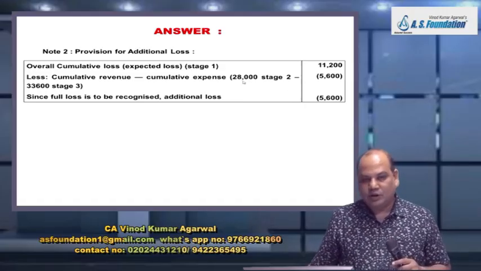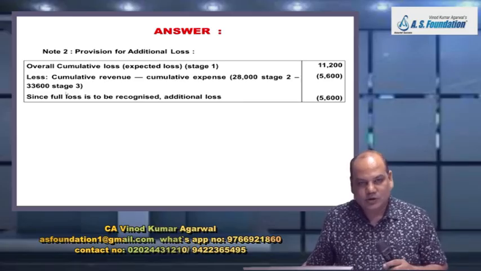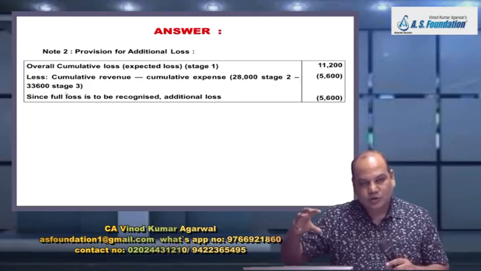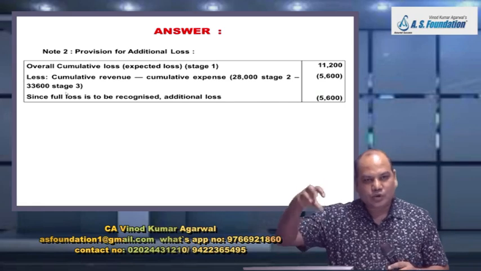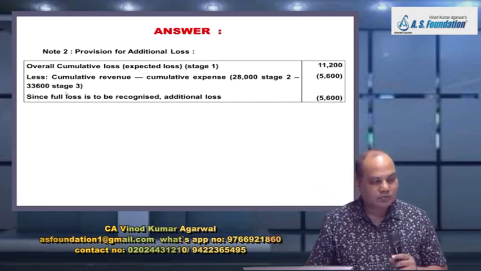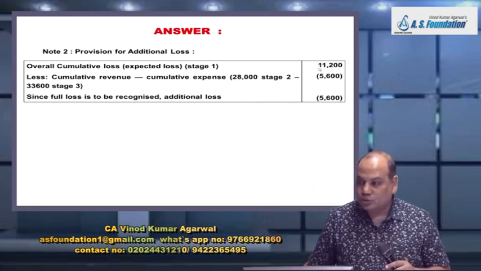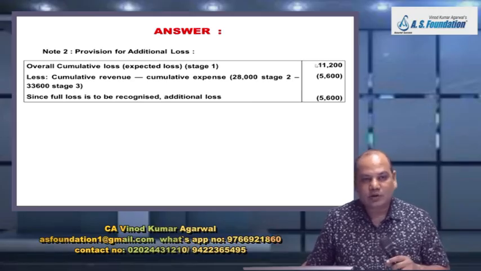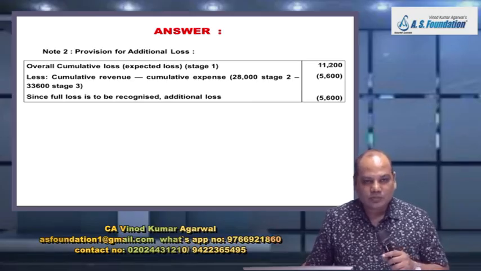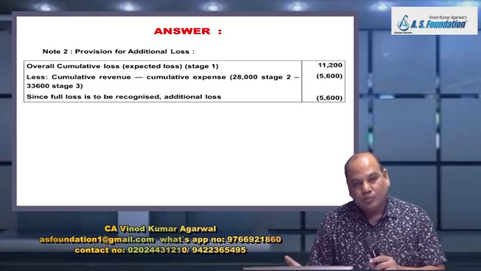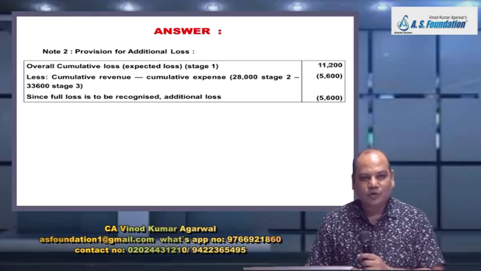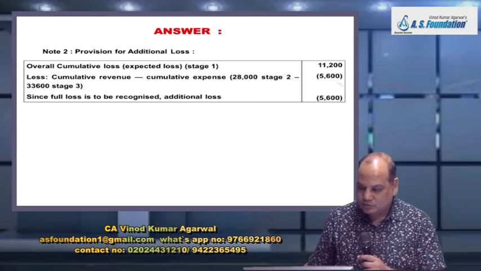If I recognize 28,000 revenue and 33,600 as cost, automatically P&L account will have a loss of 5600. But I need to make a total provision of loss of 11,200. Therefore, I need to make an extra provision of loss of 5600.